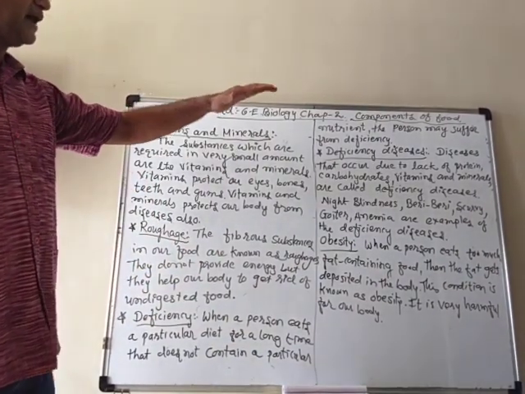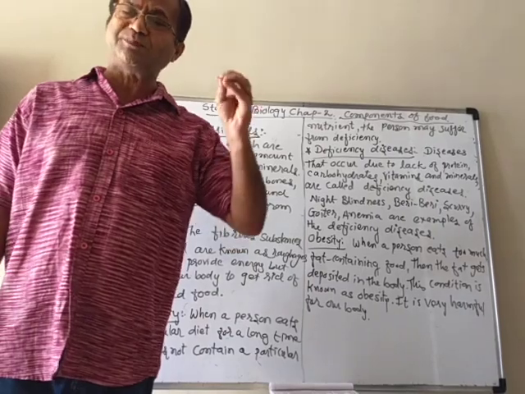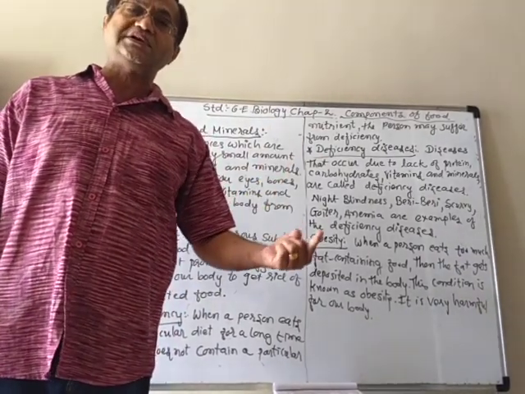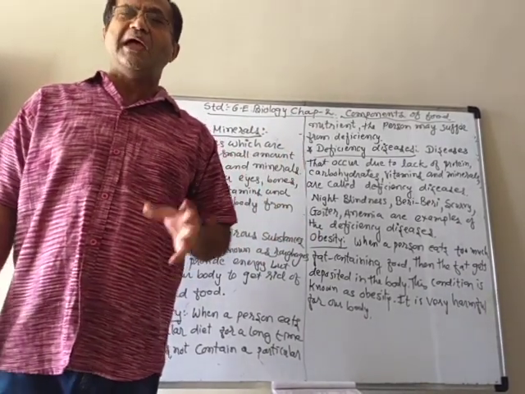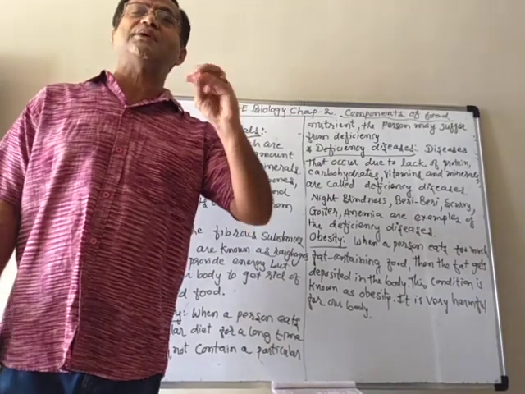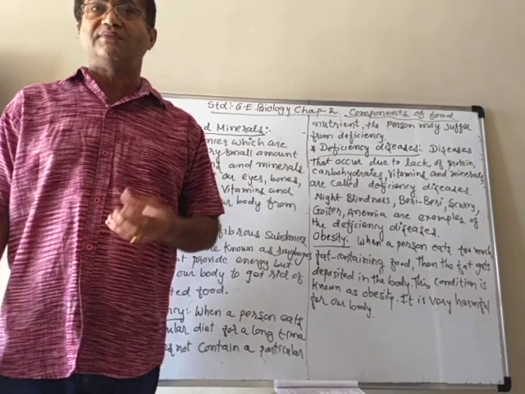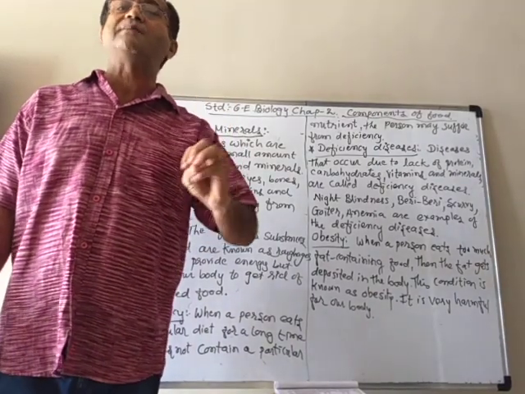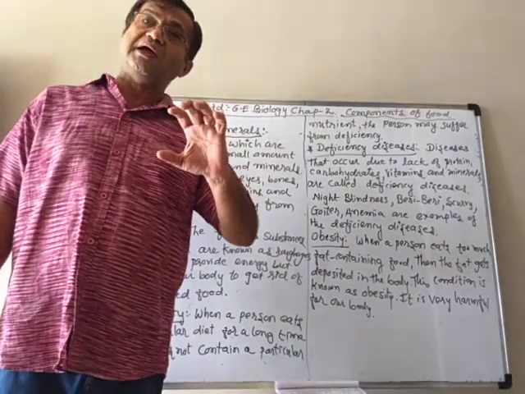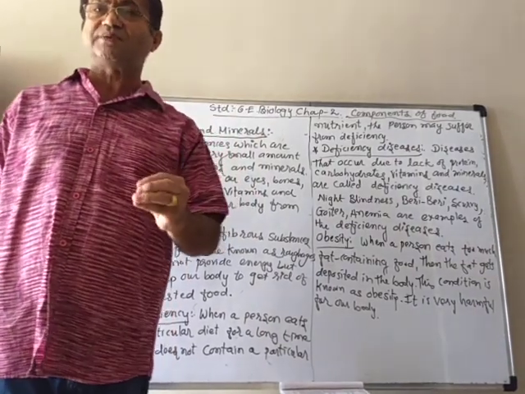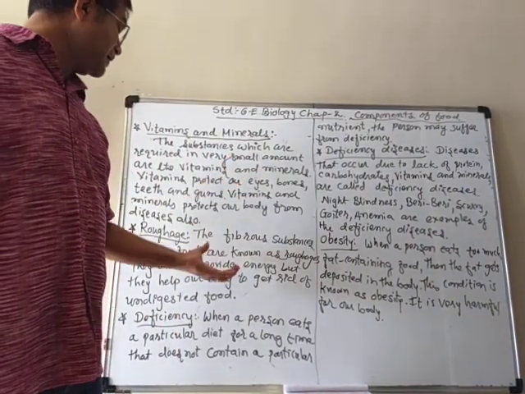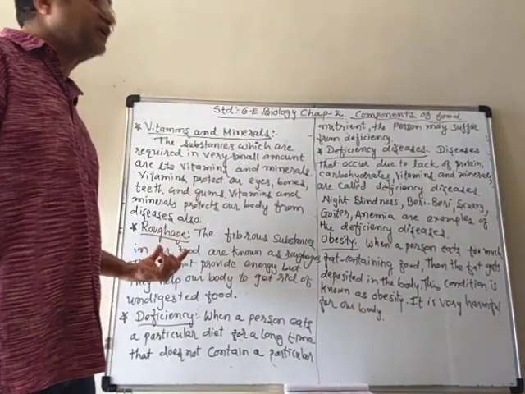So the balanced diet contains those five products plus these two things, water and roughage also. And roughage is obtained from some fruits and some vegetables like leafy vegetables. They have lots of fibrous products. So along with vitamins and minerals, they will provide you some fibrous substances or roughage.